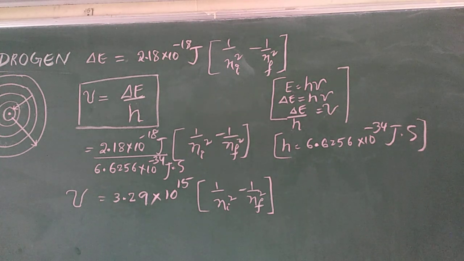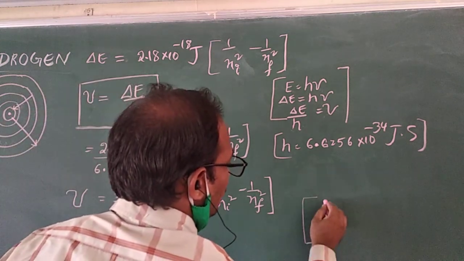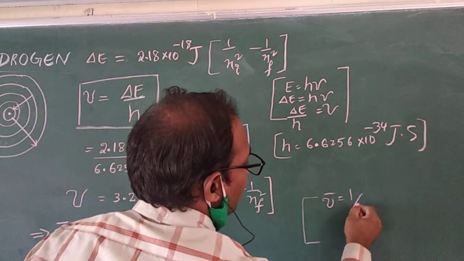Now what can I find out? The nu bar value I am going to find out. How do we get the nu bar formula? Nu bar equals 1 by lambda.